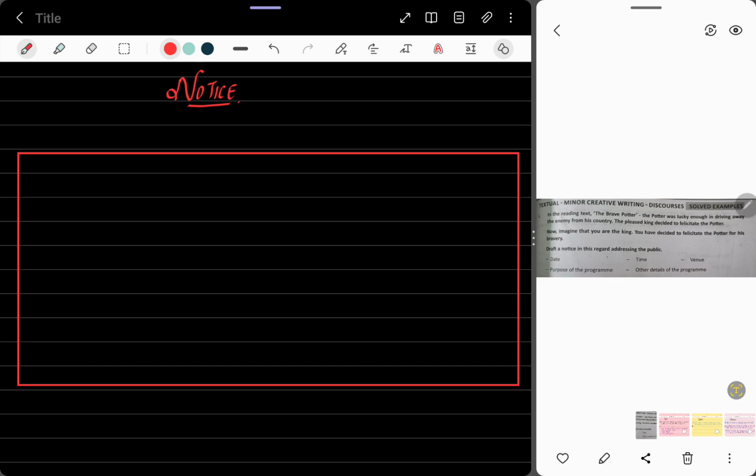First draw a rectangle box, then make a heading, that is notice. Okay students, the notice is on which topic? The felicitation ceremony. So write felicitation ceremony. See, we have to write date, time, venue, purpose of the program, other details of the program. So we have done with the purpose of the program, the felicitation ceremony.